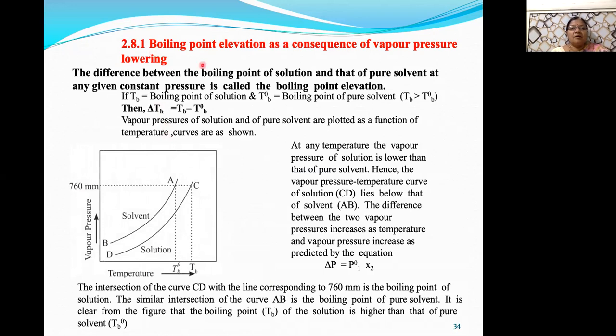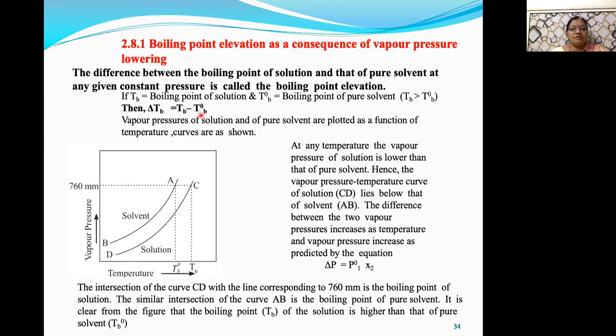Now boiling point elevation means increase in boiling point. Here the boiling point of solution is higher than boiling point of pure solvent. So this subtraction, the boiling point of solution, suppose it is denoted by TB, minus T0B, that is boiling point of pure solvent.